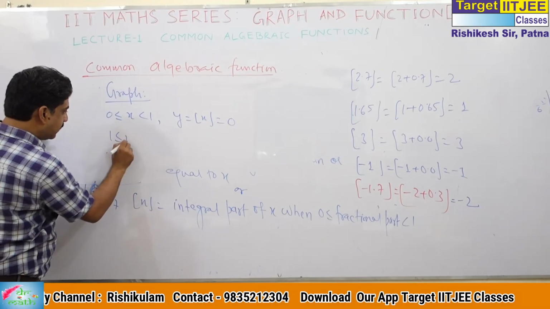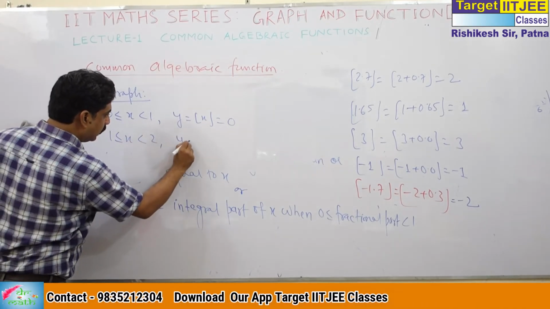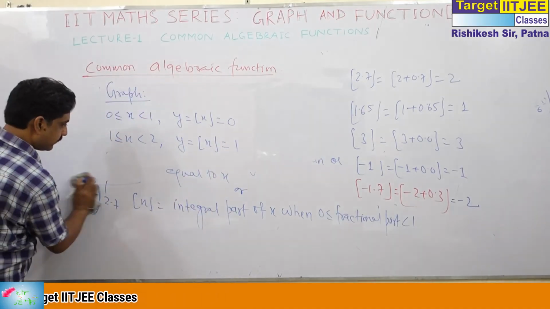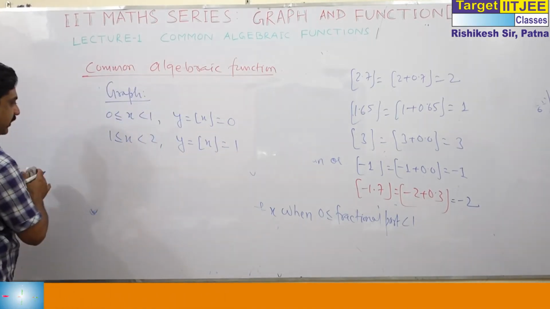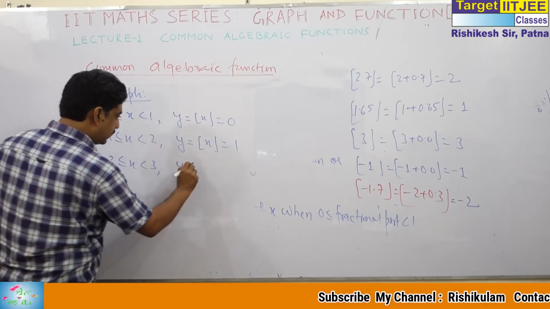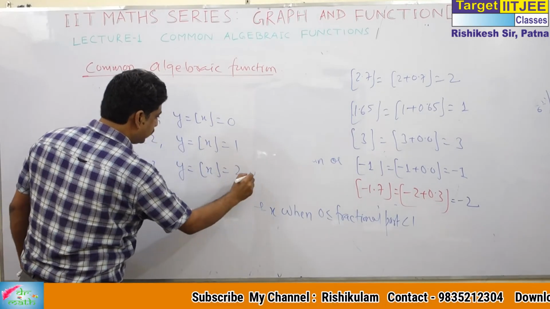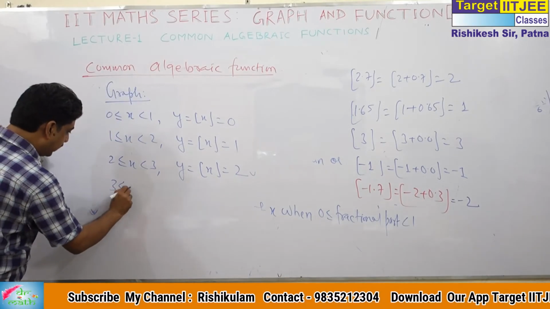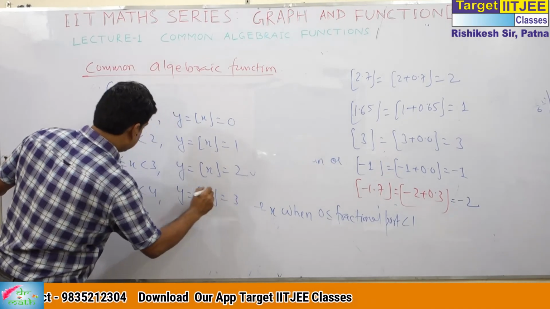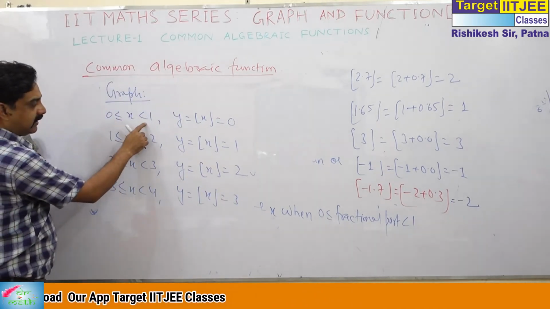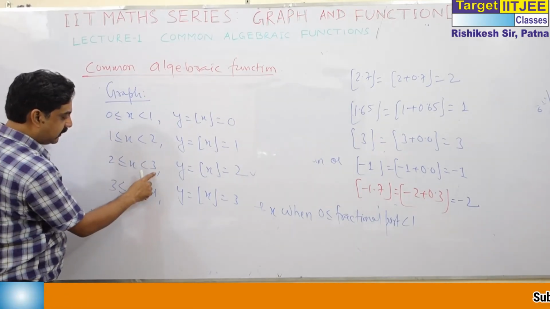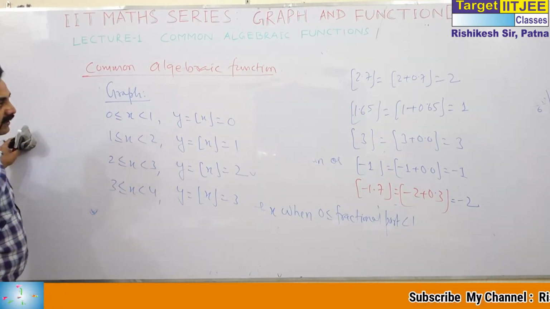When x lies between 1 and 2, not 2, this is 1. When x lies between 2 and 3, this is 2. When x lies between 3 and 4, this is 3. Because this is 0 point something, integral part 0; 1 point something, integral part 1; 2 point something, integral part 2; 3 point something, integral part 3.